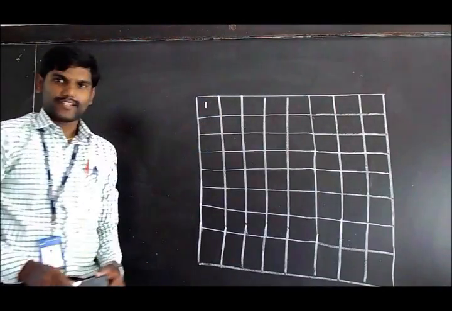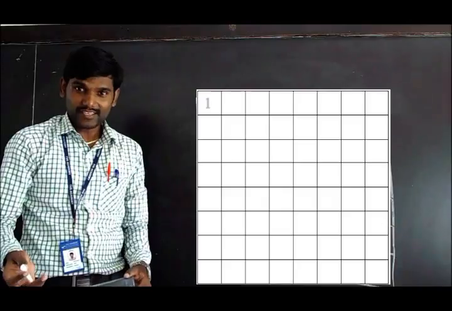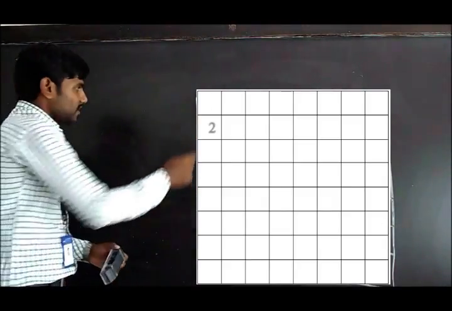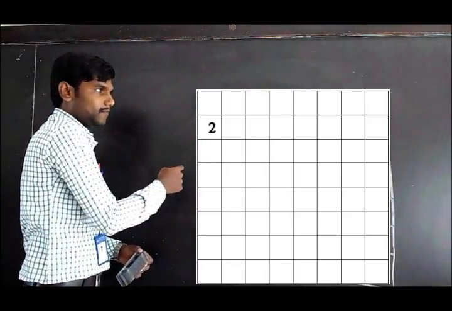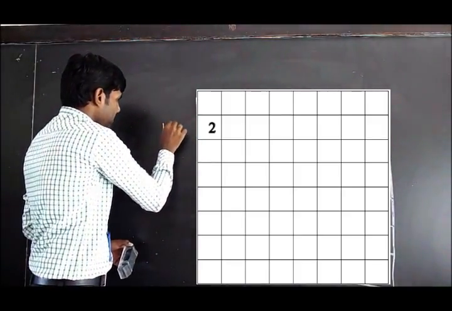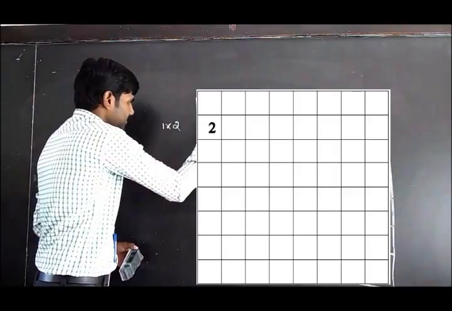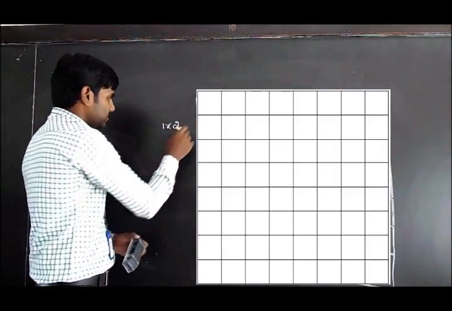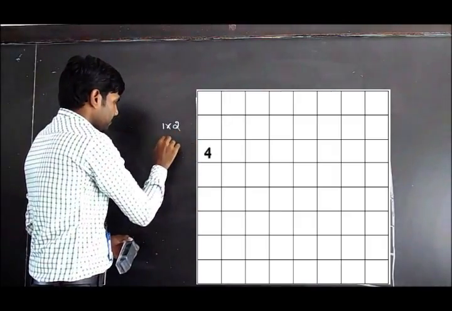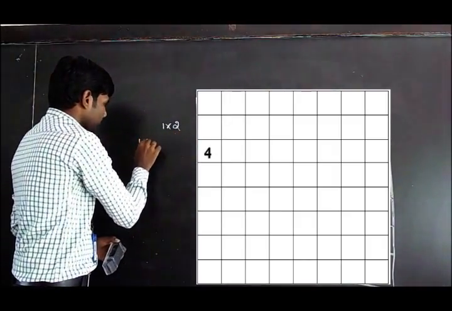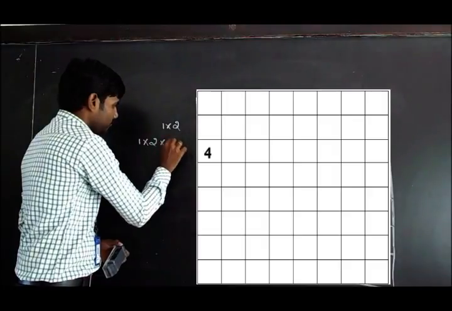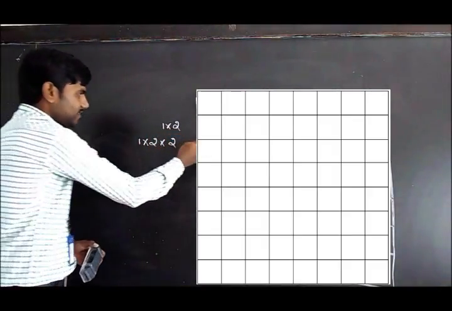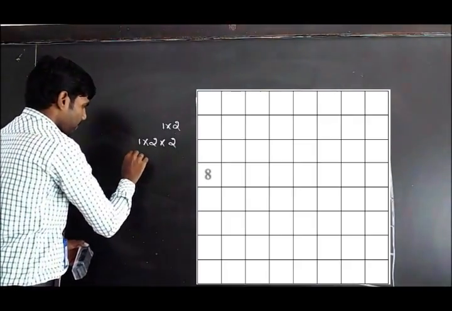In the first square, you have 1 grain, and each following square is double the neighboring square. That means in the first square you have 1 gram, you need to double it for the second square, and double the second square for the third square. So 1, then 2 into 2, so you will get 4 grains. And next, double the third square.